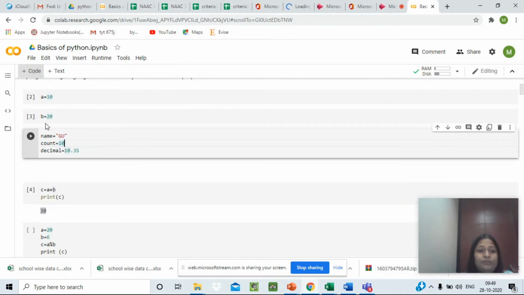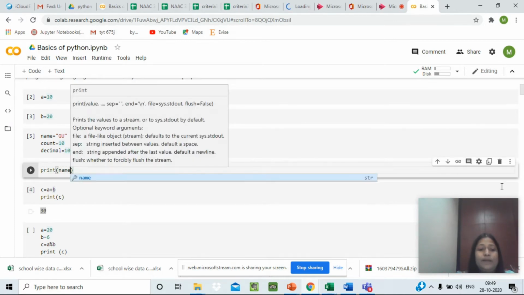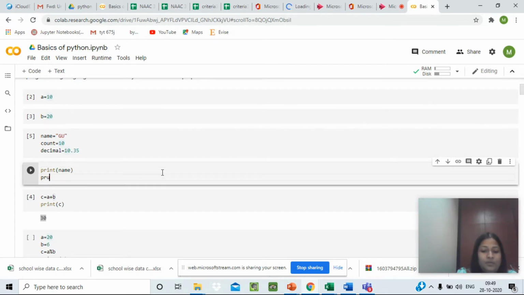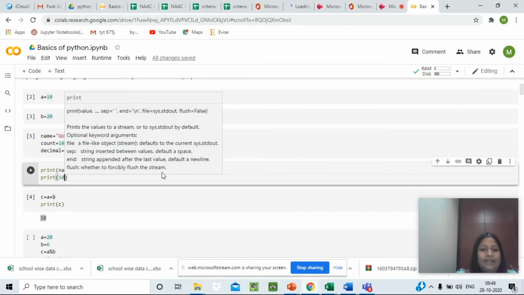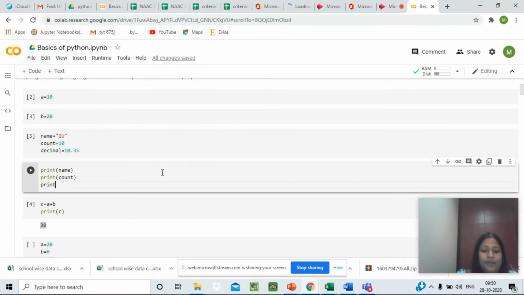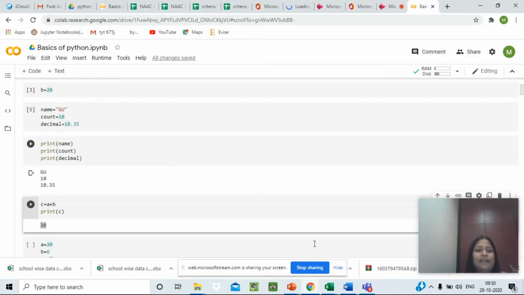Let's see how we can check that. If I want to check the value of name, I will write print name, print count, and print decimal, and Control Enter to run the cell.